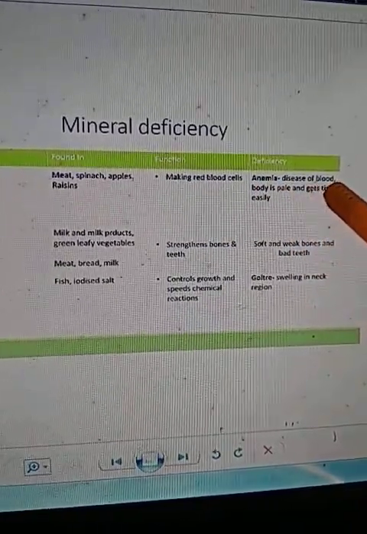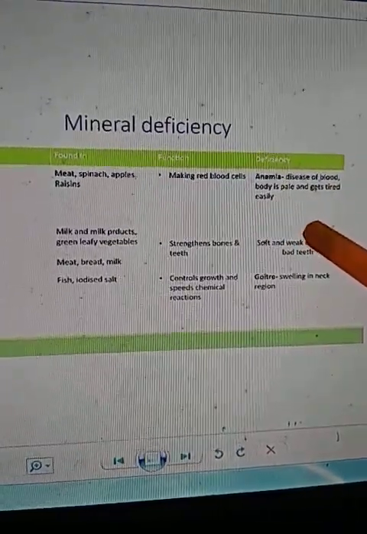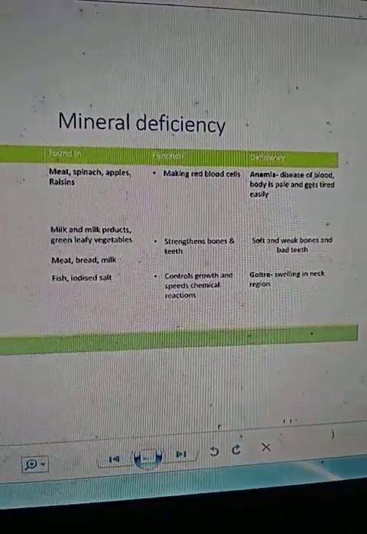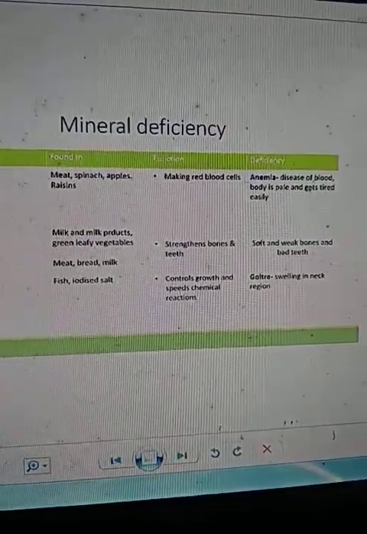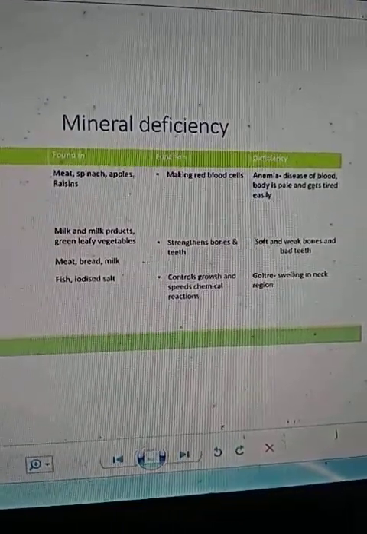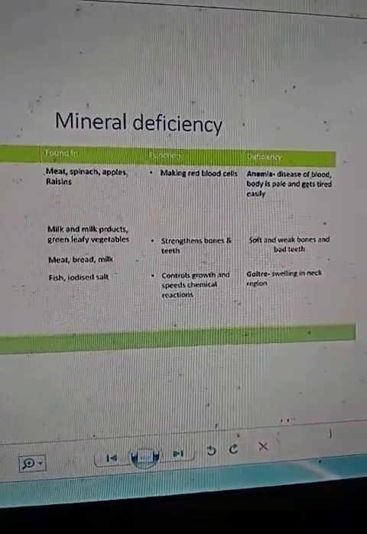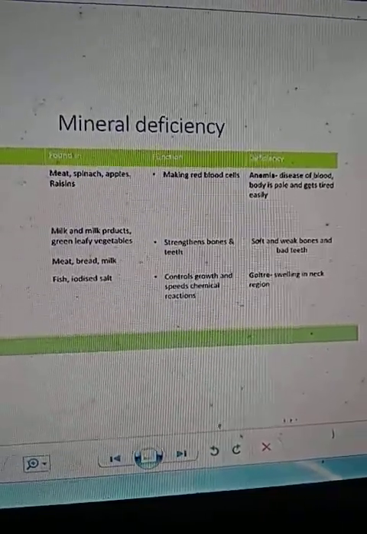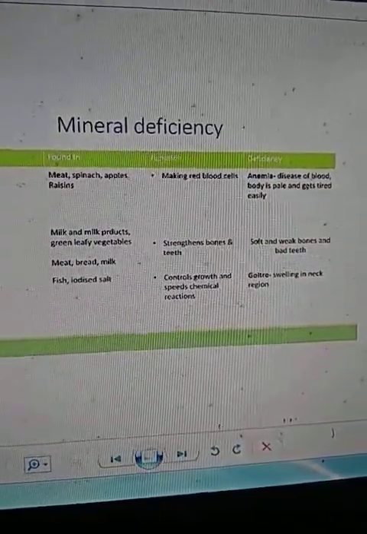It is a disease of blood, and the body becomes very pale in color as the RBC count is less in the body, and a person will have a lot of weakness in the body. Even though a person is not doing any work, that person will feel very tired and very weak.